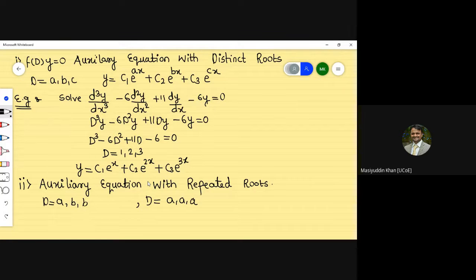Then what should we apply, or what exactly do we have to perform? You should remember, as when it was distinct, what we wrote.